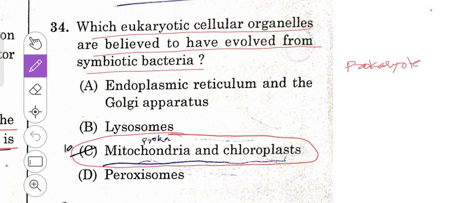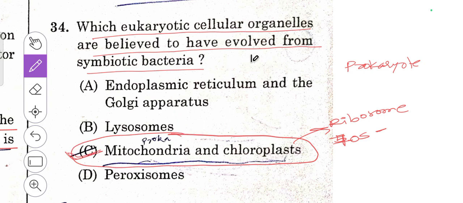So, in case of mitochondria and chloroplast, we will be seeing the ribosome, that is 70S ribosome. 70S ribosome will be seen in these two.